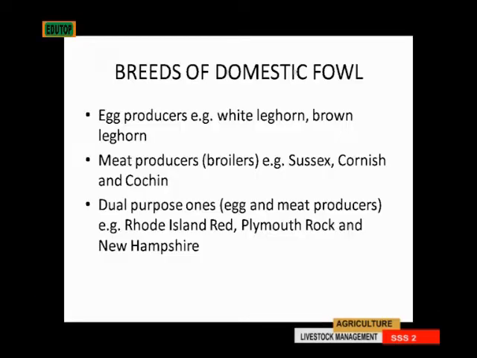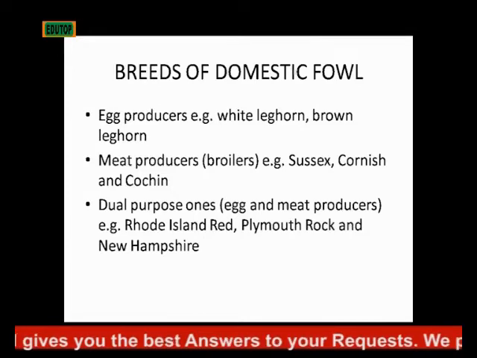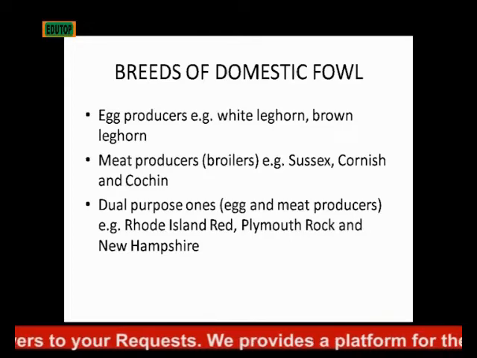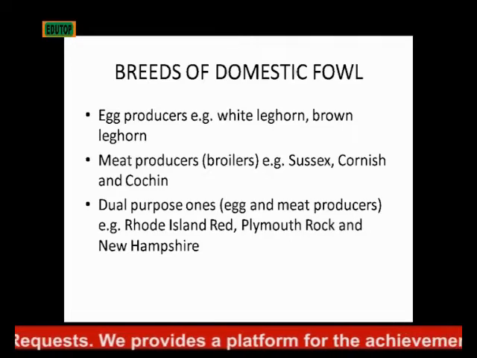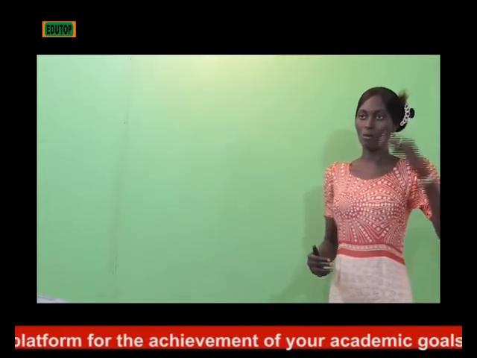So now we're talking about the big breeds of domestic fowl. And we have the egg producers, those that lay eggs majorly. Then we have meat producers, and those ones are broilers, like I explained. Then we have those that are dual purpose fowls, that is, they produce egg and at the same time they are meat producers. Examples of breeds of domestic fowl that are egg producers, we have the white leghorn, then the brown leghorn. Those are egg producers. If you want to focus on egg production, then go for white leghorn or brown leghorn.